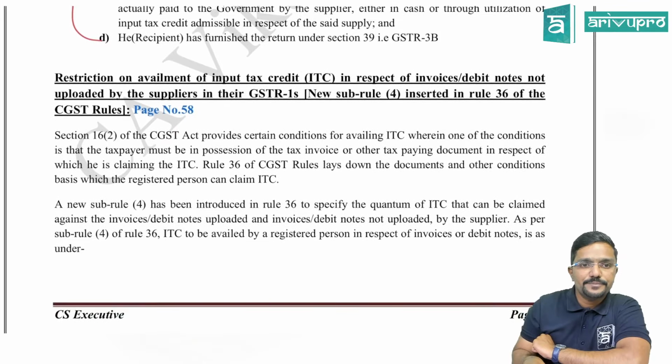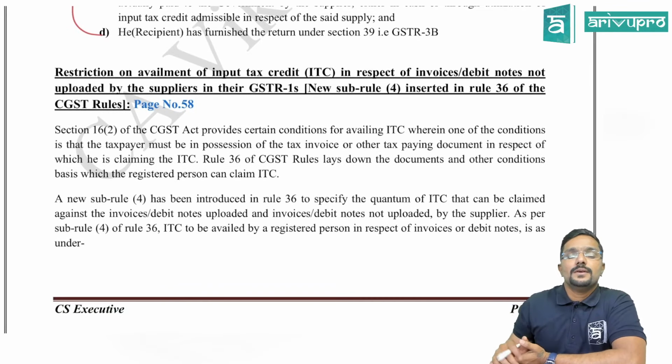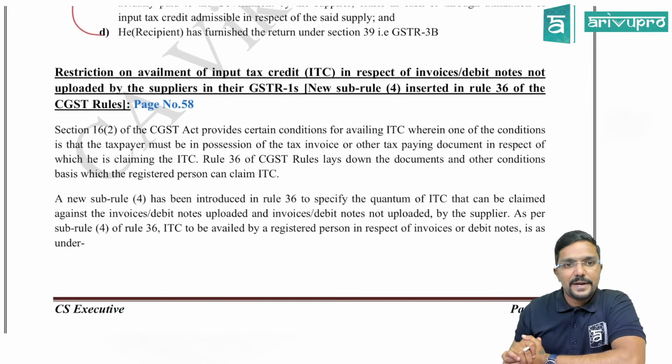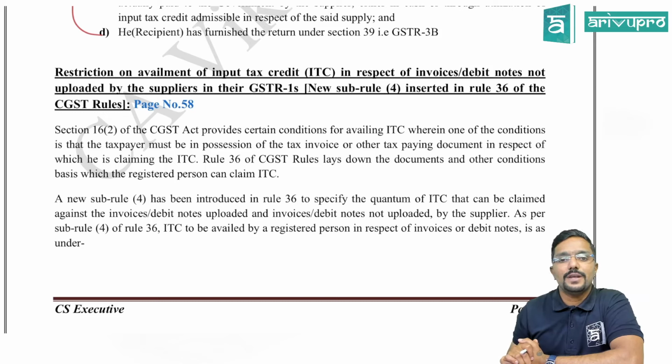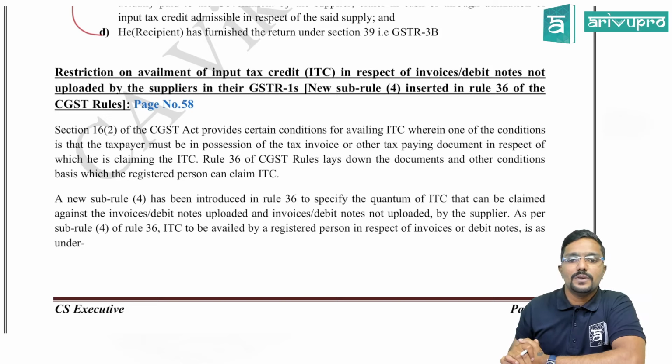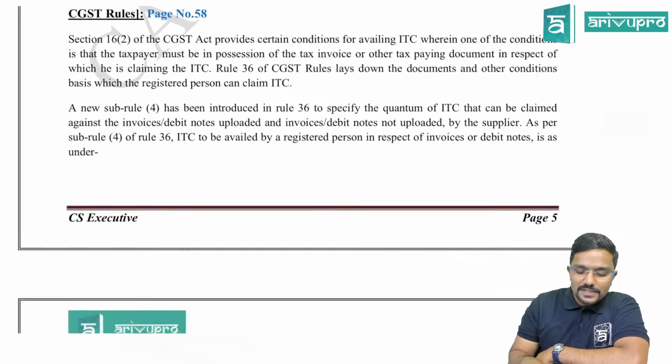And with respect to this change, even there is a change in rule 36(4). Come to this point. Let me read it. Restriction on availment of input tax credit in respect of invoices or debit notes not uploaded by the supplier in their GSTR-1. So there was a new sub rule 4 in rule 36. So now there is a change in that.